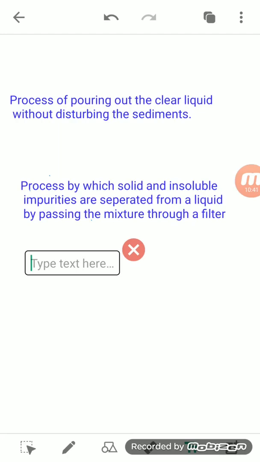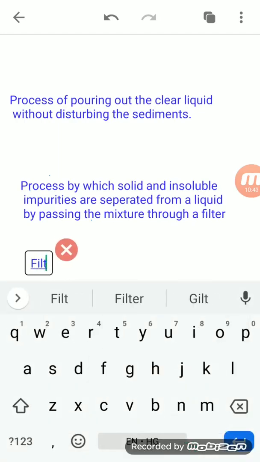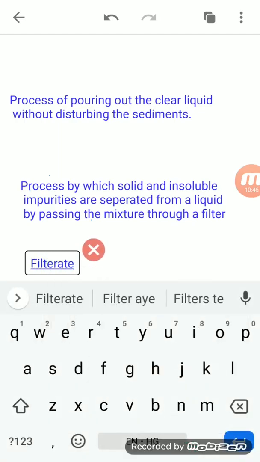One more thing is there, that is known as the filtrate. When we talk about the filtrate, we say that the substance which can be obtained after filtration is known as the filtrate.